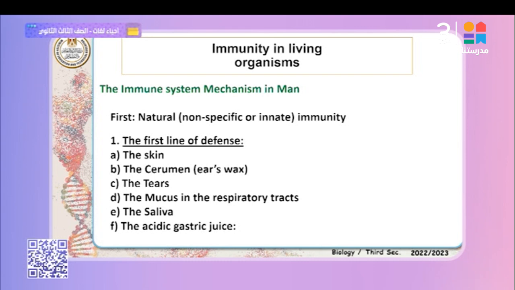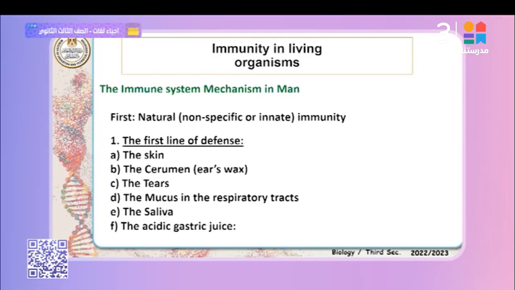Another type of the first line of defense is the cilia lining the trachea. The trachea contains mucus glands secreting viscous mucus that traps the microbes inside the cilia. The trachea is lined with cilia. The cilia eject the microbes, after they are trapped by the mucus, outside through the nasal cavity.